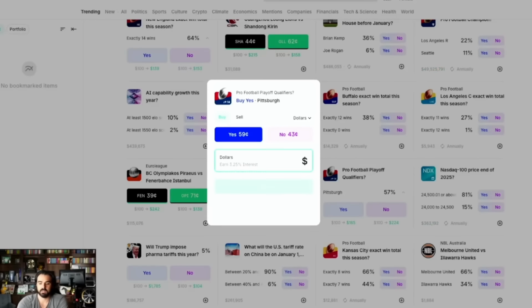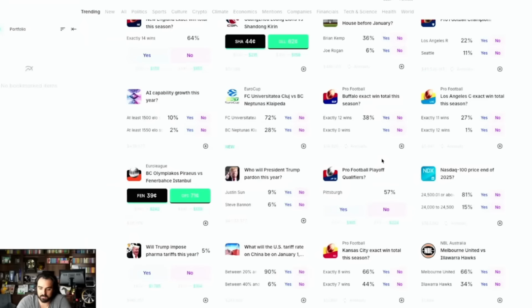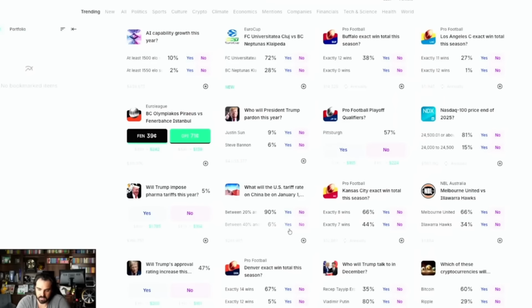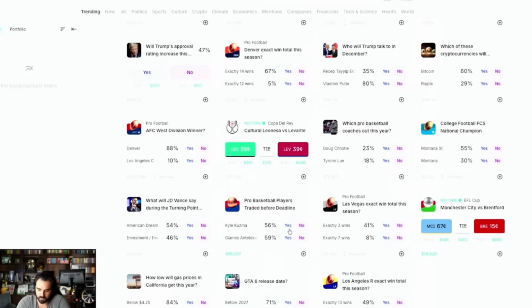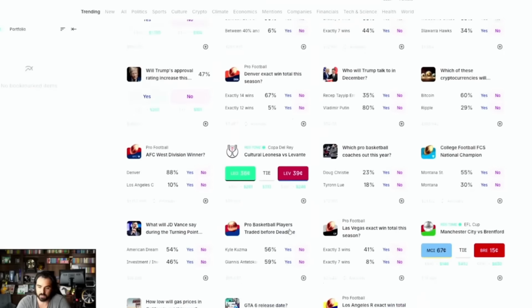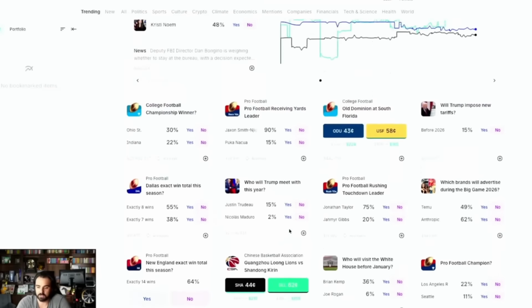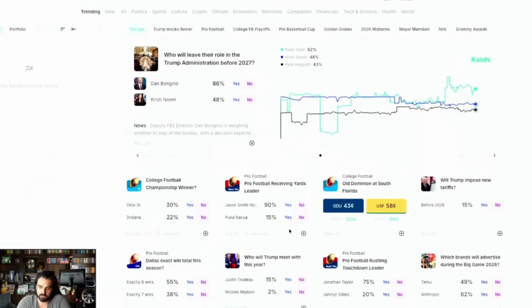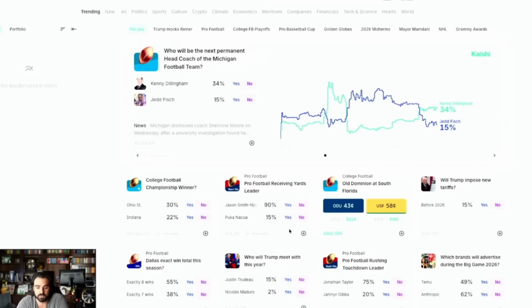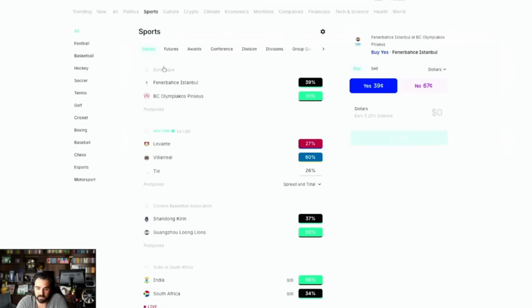Okay, but this is what I'm saying. You're able to get these hefty bets down. Like this is nice, because this is really where you can recoup some good money where the sportsbooks won't allow you to do it. So I do recommend using Kalshi, especially if you are in an area where sportsbooks, all FanDuel, DraftKings, BetRivers, all that stuff is not allowed. If it's not allowed, you could definitely use this, and you could use it for all the major sports, because like I said, you got everything on here.